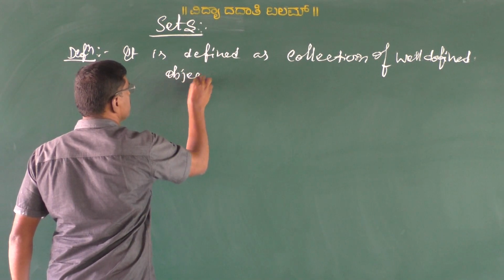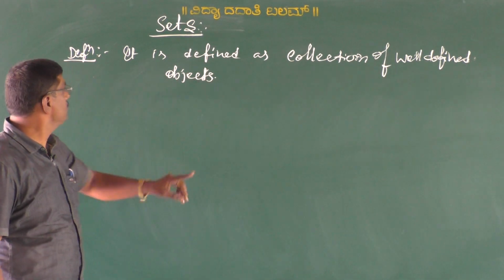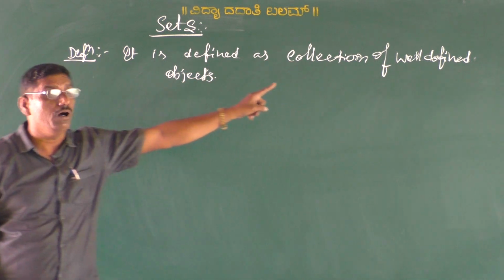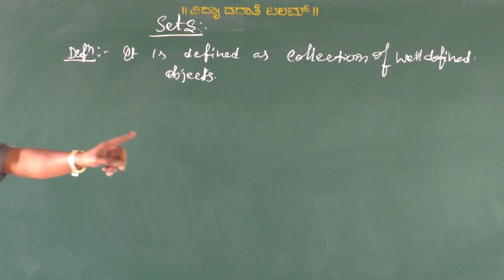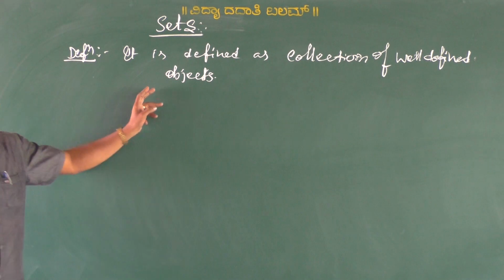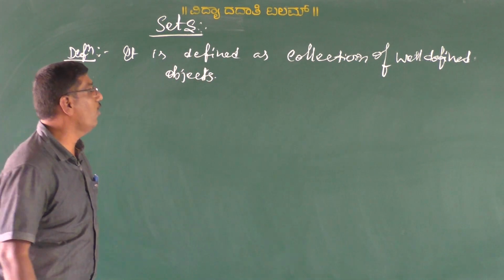This is the definition of a set. A set is a collection of well-defined objects.